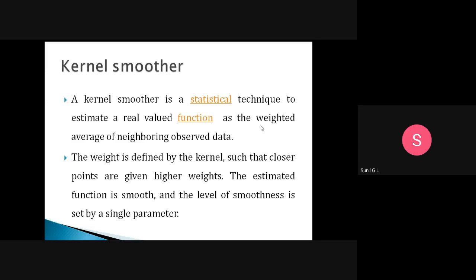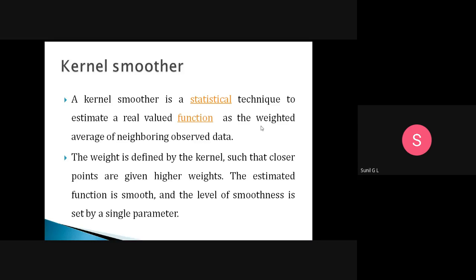Suppose we have 8 data points; from those data points we need to find the weights and estimate the real valued function.